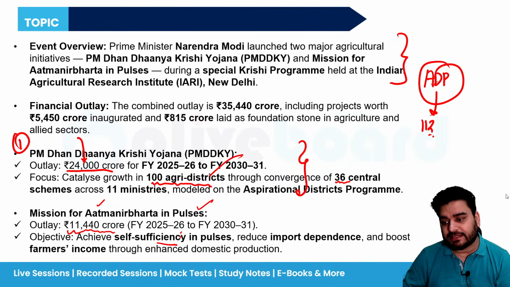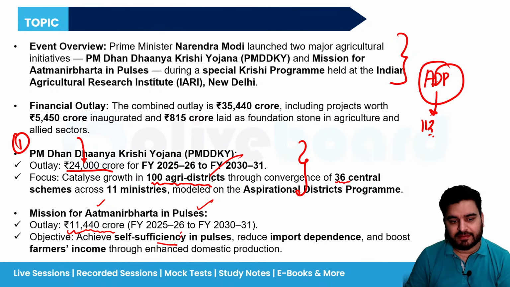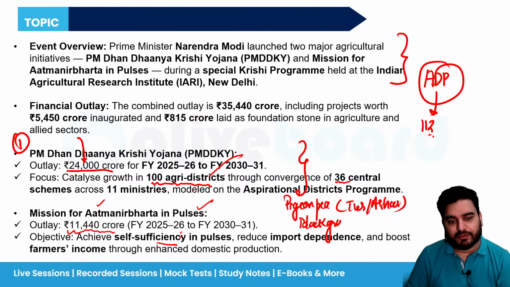What kind of pulses? Do you know what are the different types of pulses we have? We have pigeon pea, like tur dal, arhar dal, which we call pigeon pea. Then we have black gram, which includes your urad. Then we have masoor.